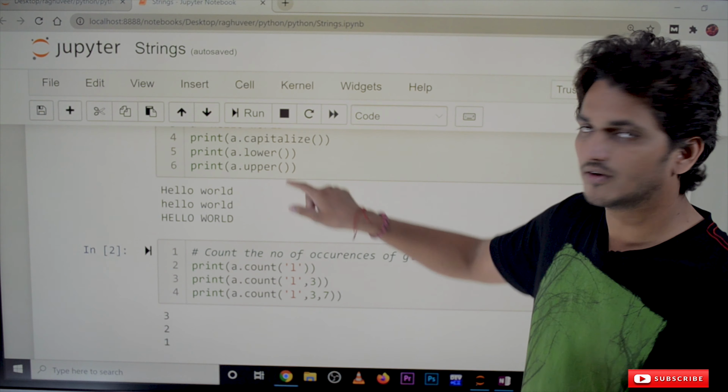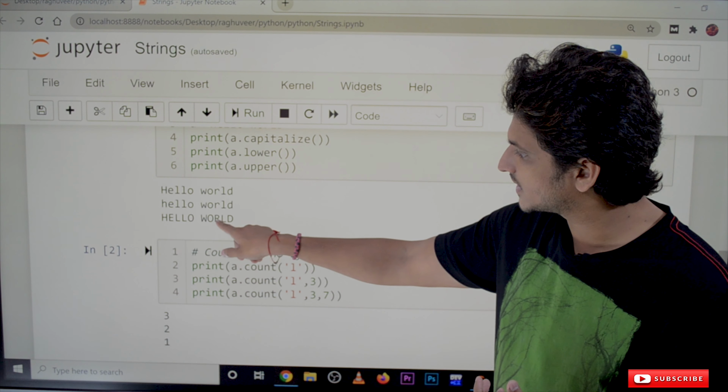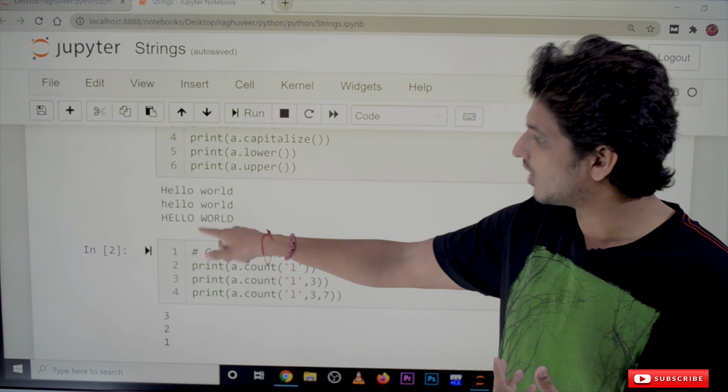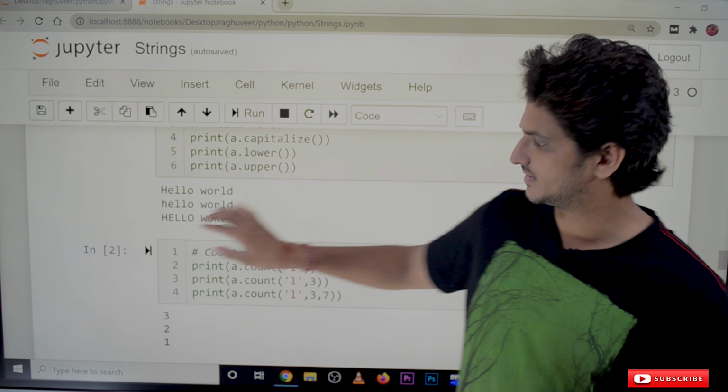Next one is upper, which converts all the characters into uppercase. That's why the output is HELLO WORLD, all in capital letters.